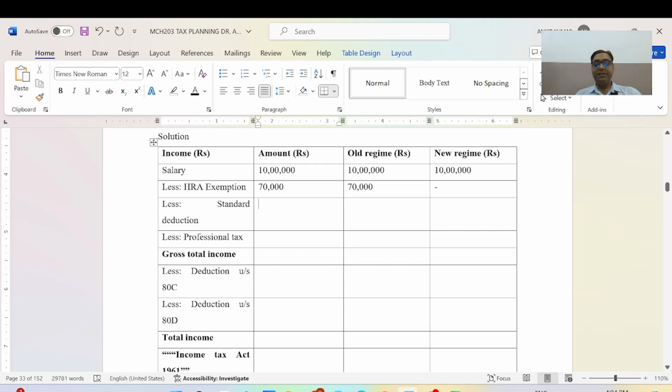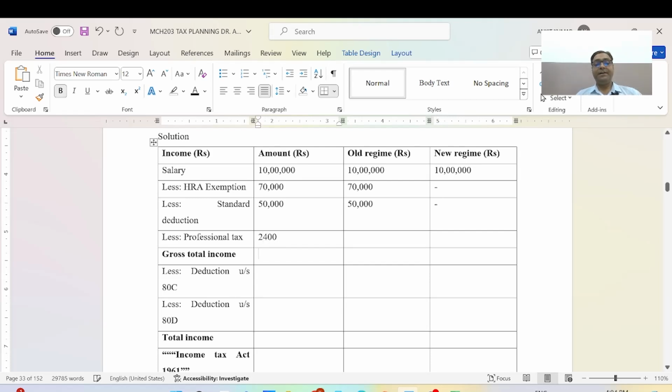And standard deduction is 50,000. It will be deducted as per the old regime, and we can also claim it in the new tax slabs. And the professional tax is 2,400.